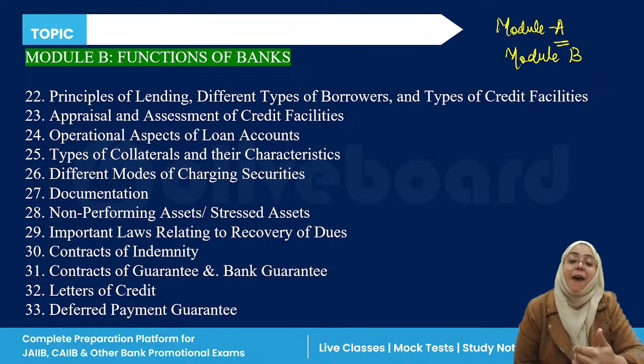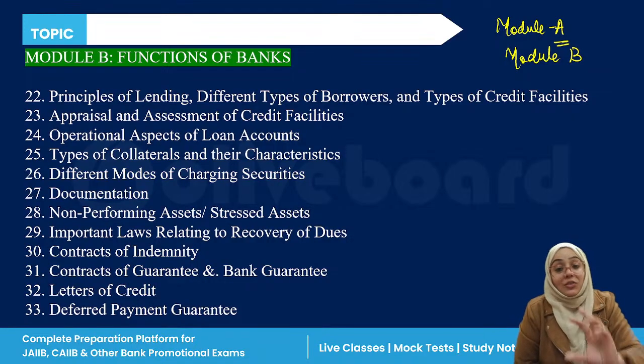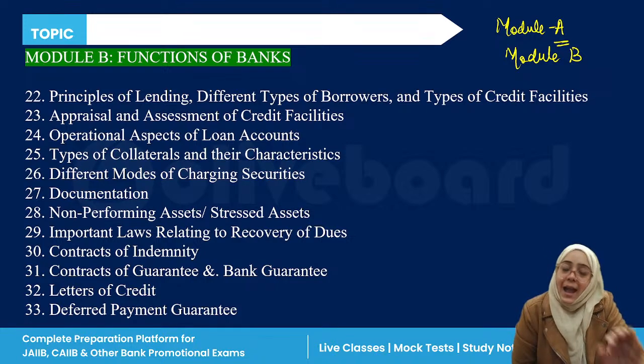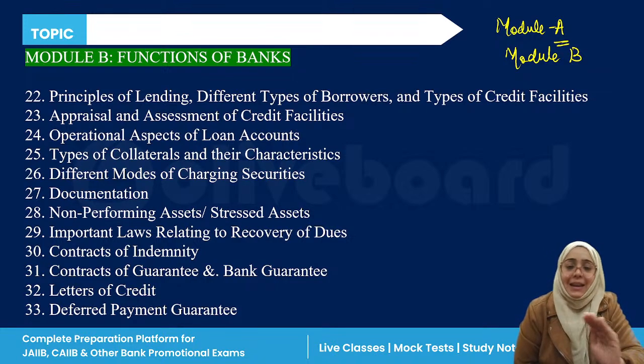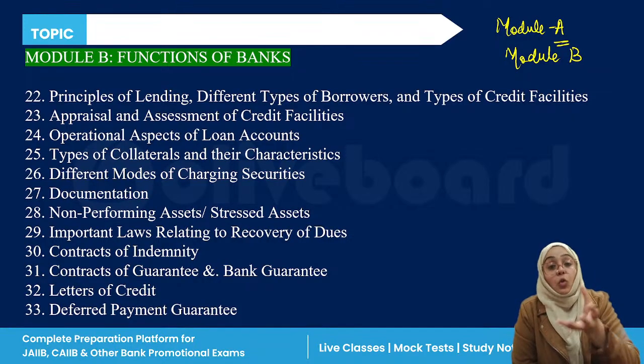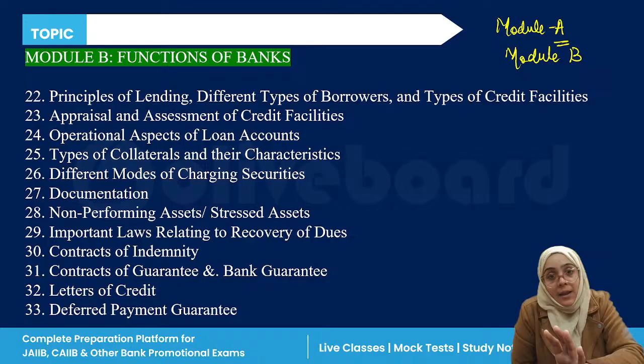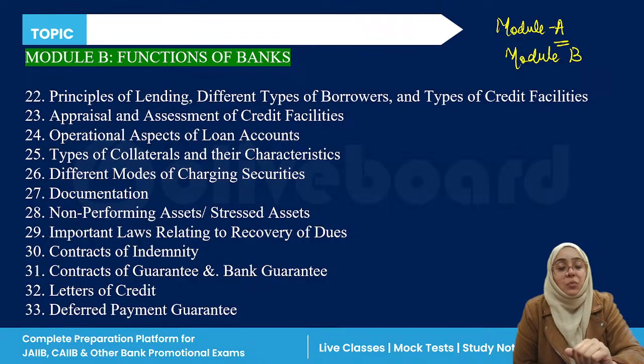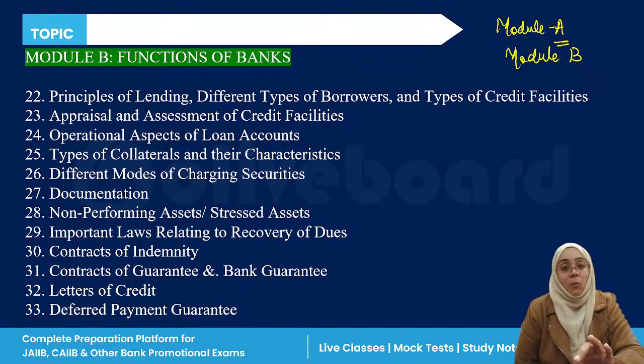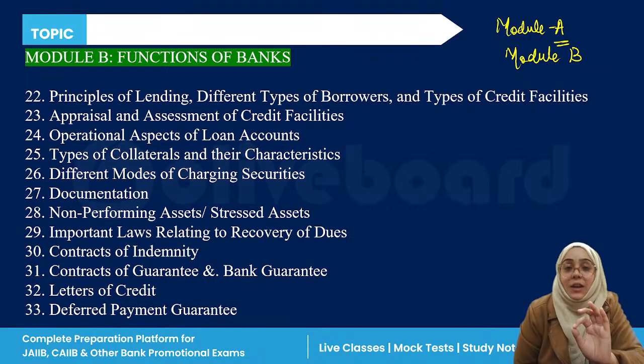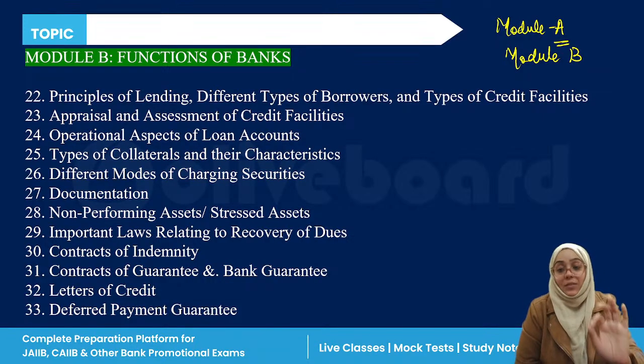But internally, if you have made module A your favorite, then go deep in module A. Get a deeper study of module A if you have chosen A, and then go to B a little less than module A. If you have made module B your favorite, go very deep in module B and a little less in module A. But don't miss out any module, because we have a lot of time from this day.